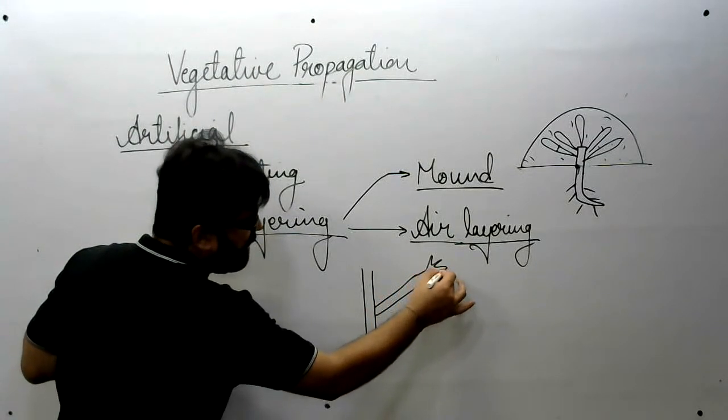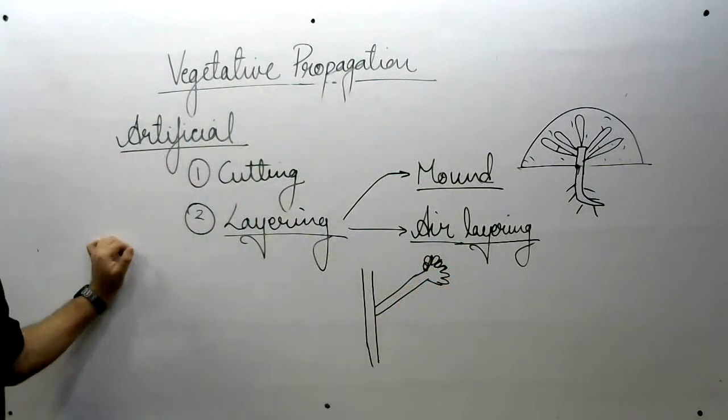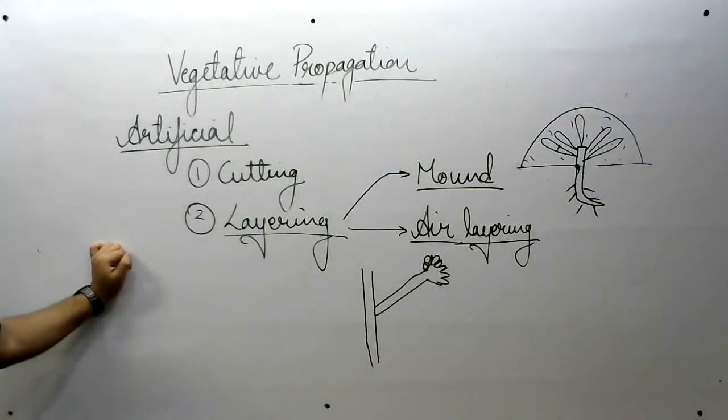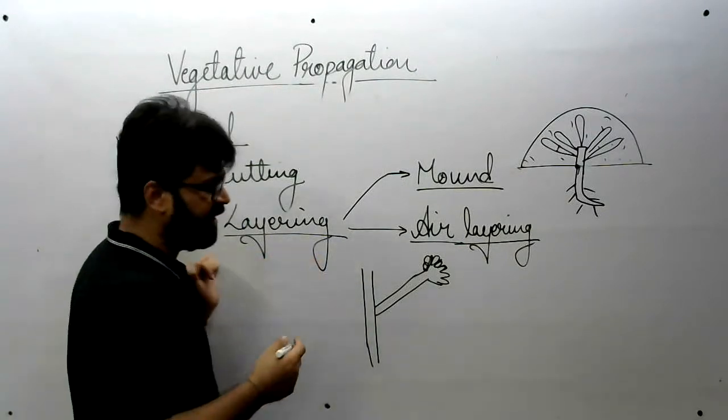This plant is very good, having very good characters, gives very good yield. So we want to make another plant like this.